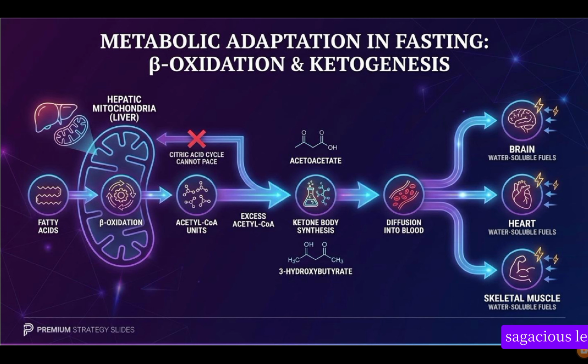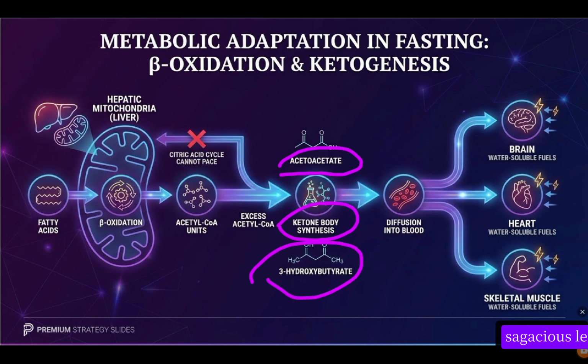So we have major types of ketone bodies, which are the acetoacetates and the 3-hydroxybutyrates. We have two here, the acetoacetates and the 3-hydroxybutyrates. So what will now happen? We now take them to the what? To the blood. They diffuse towards the blood.